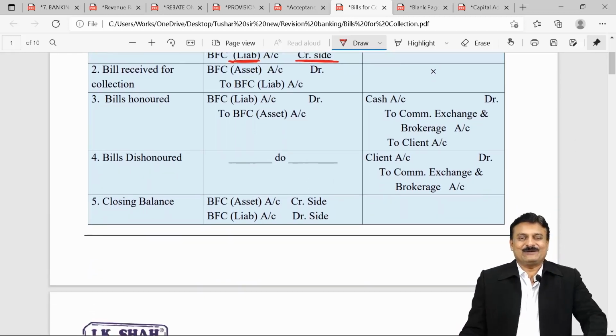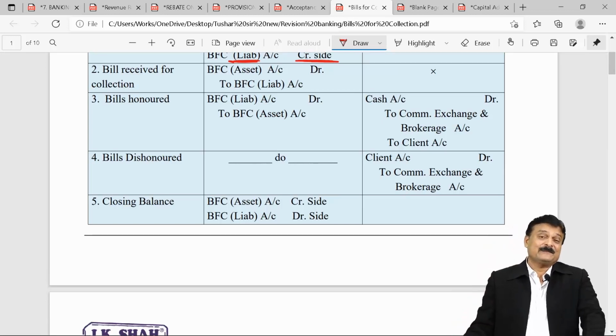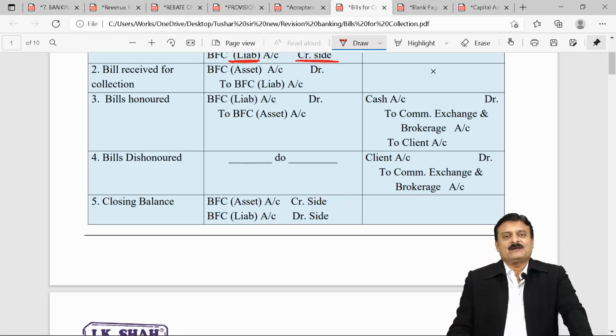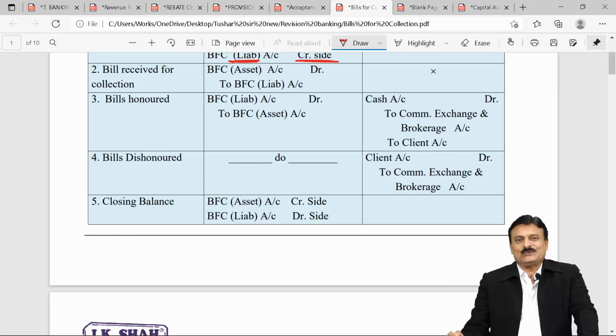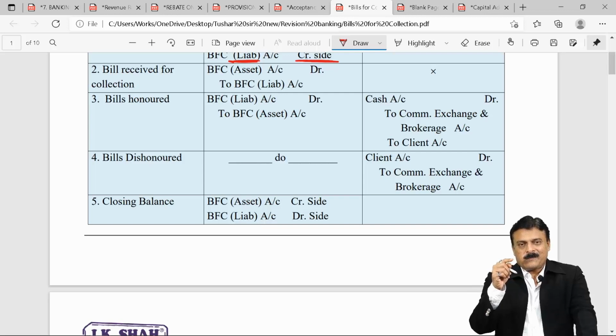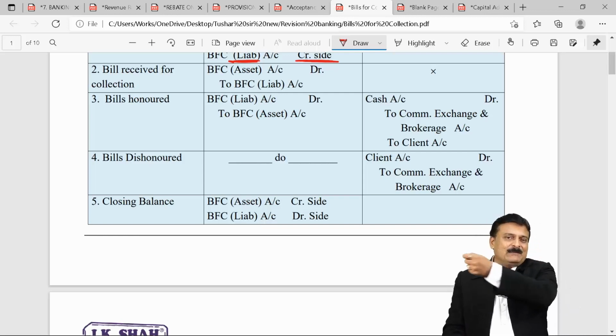On the due date, 2 things will happen. On the due date, your bank will go to the drawee on my behalf, the client's behalf. 2 outcomes are possible. The drawee honors the bill, meaning the drawee pays money to your bank. Or the drawee dishonors. The drawee says, no, sorry, I don't have money. So when the drawee pays money to you, what will your bank do? Your bank will deduct your commission and deposit the remaining amount in my account. But the day when you go with the bill to the drawee, when the drawee pays you the bill money, you have to give that bill back to the drawee.